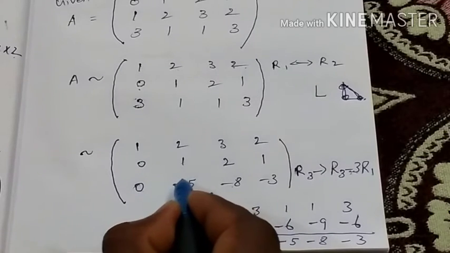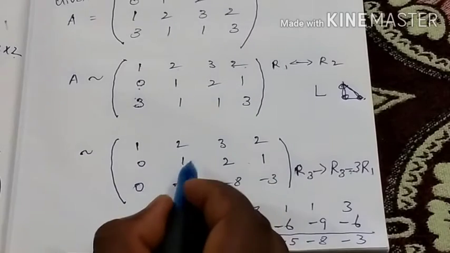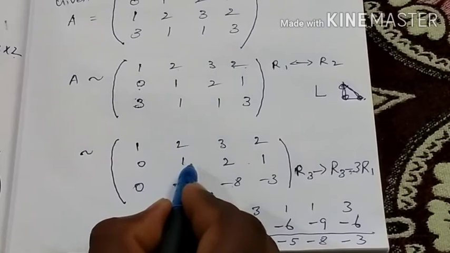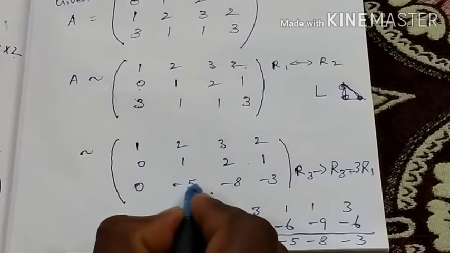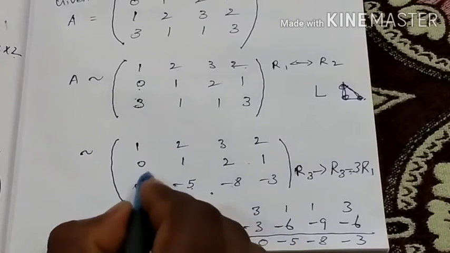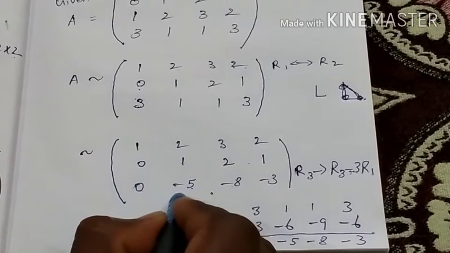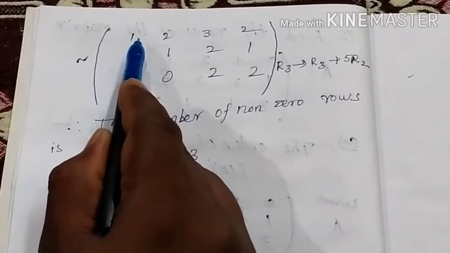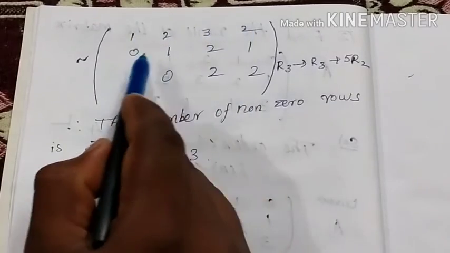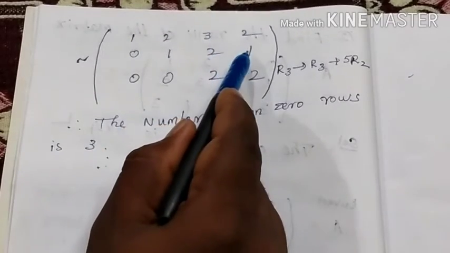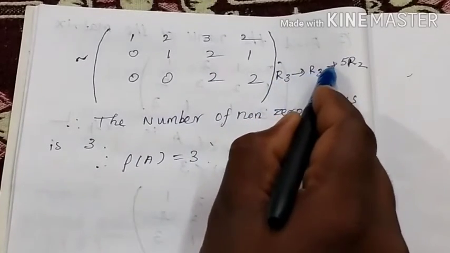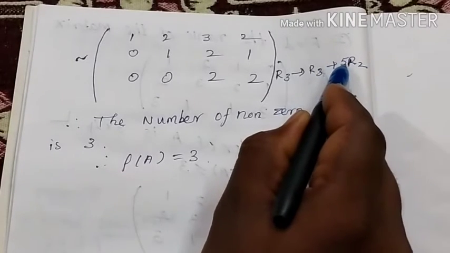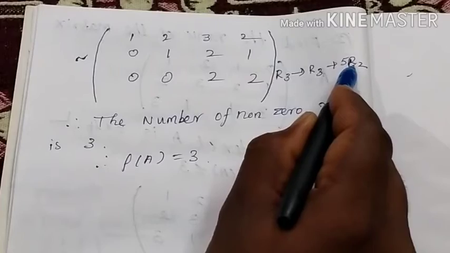Because this value converts to 0. So this is the second column element, so consider the second row. Multiplying this one by 5, then add the two row values 5 and minus 5, we get 0. So then we get the echelon form, the lower left 0. The first row elements are 1 2 3 2, the second row values are 0 1 2 1. So here R3 changes: R3 implies R3 plus 5 R2, multiplying R2 by plus 5.